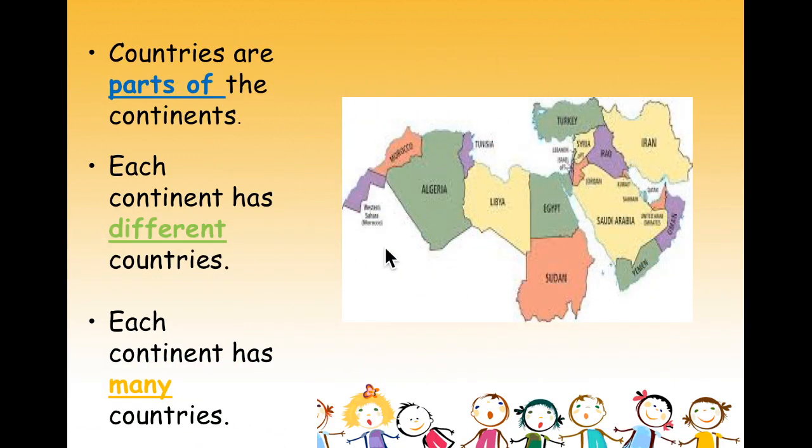Let's revise again. All of the continents are made of smaller parts called countries. People live in different countries on different continents. Each continent has many different countries. Like this is Africa. It has many different countries, and this is part of Asia, where we also have many different countries.